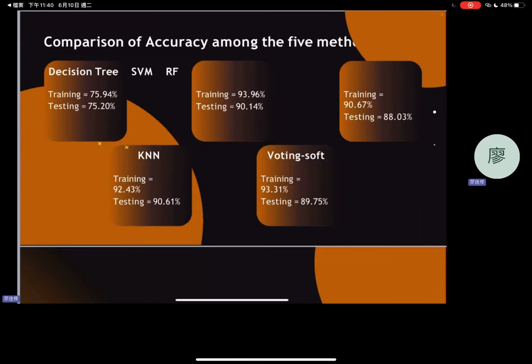Next, let's compare the results of decision tree, SVM, random forest, KNN and soft voting. Among them, KNN achieved the highest accuracy.